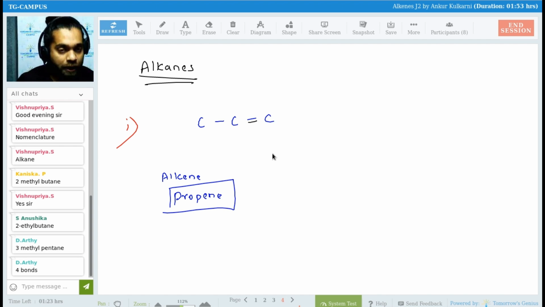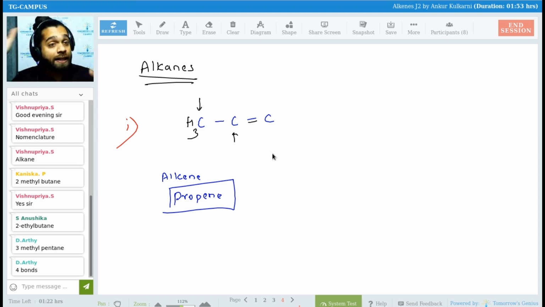Then satisfy the carbons. Now this carbon, how many bonds has it made? 1. How many more can it make? Anil Dev, Kanishka, Mukeshwaram, Netra, how many more can that carbon make? 3 bonds, correct? So I have CH3.